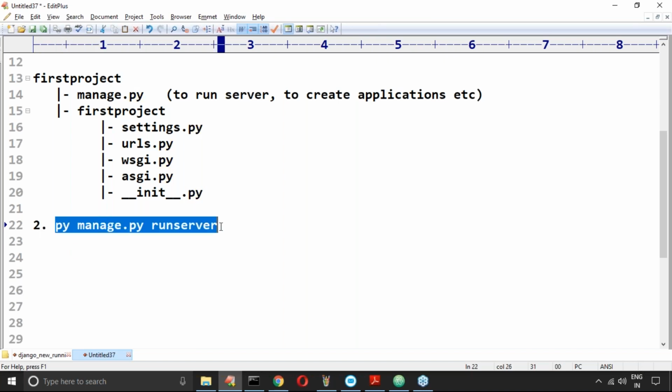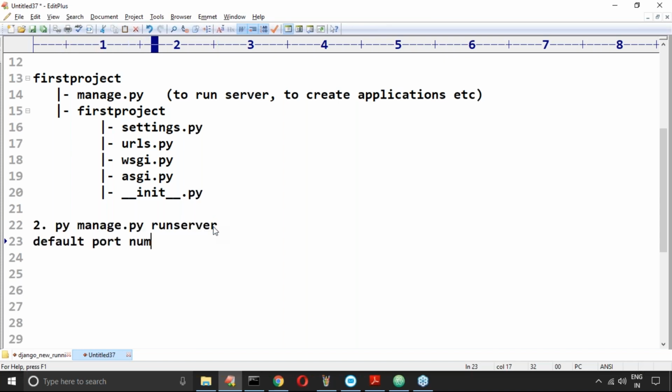Now the server is going to be started. On which port number will it be started? What is the default port number? Can you please confirm? The default port number is 8000. Is it possible to change this port number? Yes, we can do that, no problem at all. How can you do it? If you don't want the default port number, then specify which port number you require. If 7777 is required, then you can specify it, no problem at all.